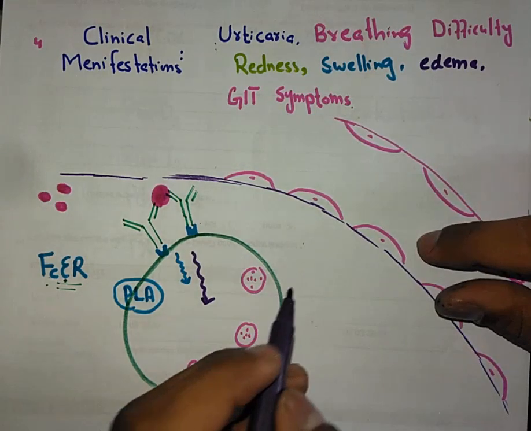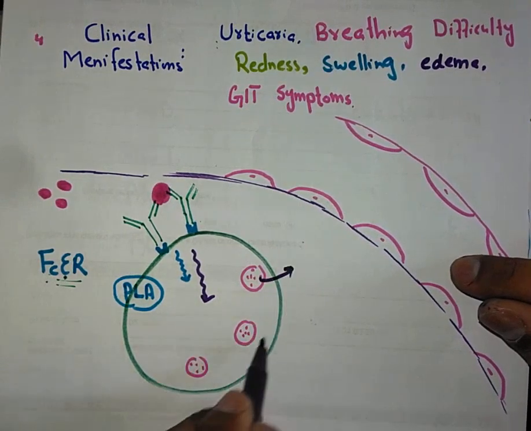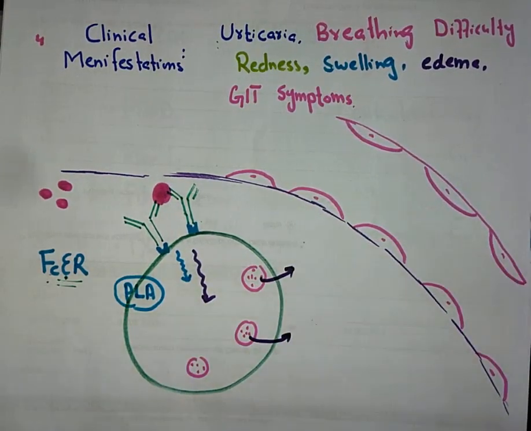These preformed granules will be released.